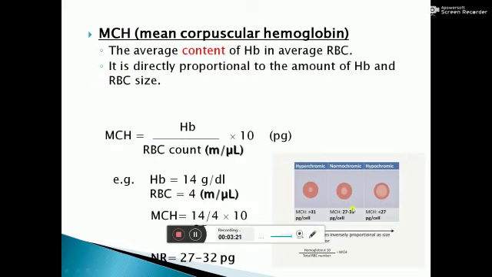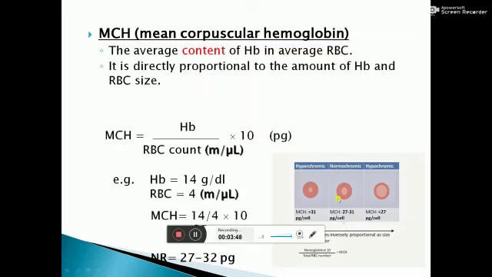Coming to MCH, MCH is mean corpuscular hemoglobin. It is the average content of hemoglobin in one RBC. So it is directly proportional to the amount of hemoglobin and RBC size. MCH is calculated with the formula of hemoglobin divided by RBC count into 10. The normal value of it is 27 to 32 picogram.